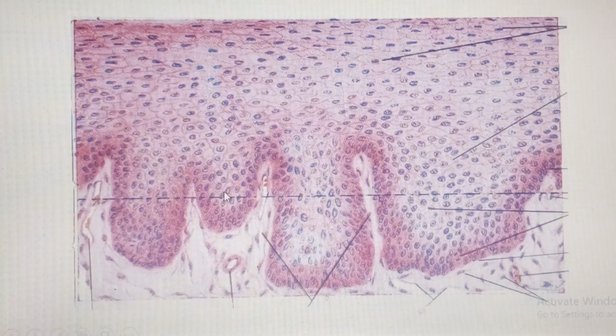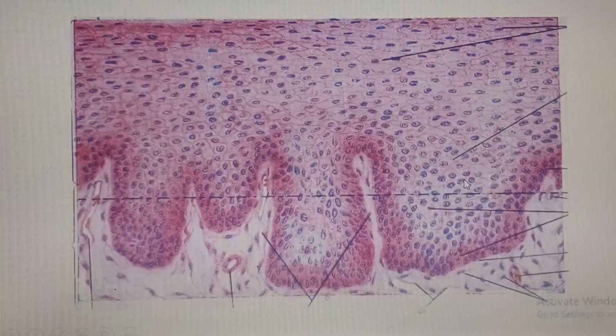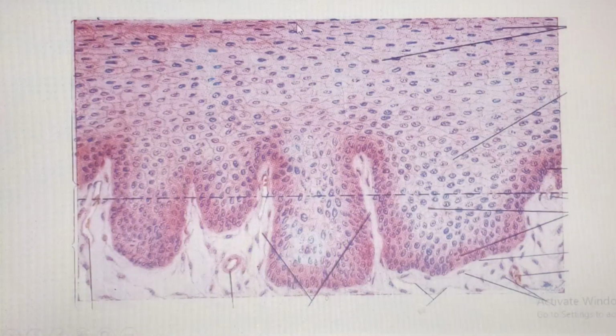Epi means above. So on top of something we call connective tissue, you have epithelium. One thing about epithelium is that you can see the cells are tightly packed. Whether H&E stain or any other stain, you tend to see that the epithelial cells pick up the stain quite intensely compared to the underlying connective tissue. The underlying connective tissue will have large interstitial spaces. The cells of the epithelium are closely packed, but in connective tissue, the cells are separated. That's what you see.